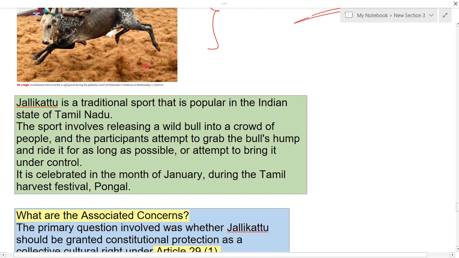Jellikattu is a traditional sport, and it is very popular in the South Indian state of Tamil Nadu. This sport involves releasing a wild bull into a crowd of people, and the participants attempt to grab the bull's hump and ride it for as long as possible, or attempt to bring it under their control. This game is called Jellikattu. It is normally celebrated in the month of January during Tamil Nadu's harvest festival called Pongal.